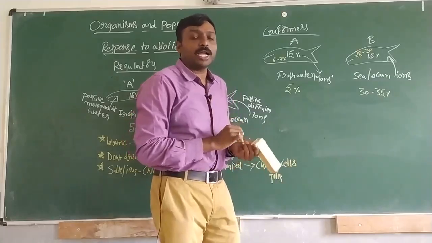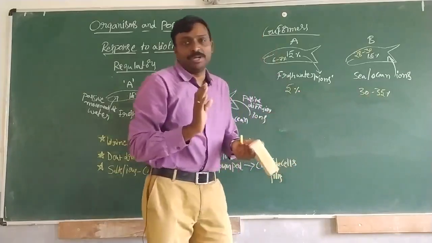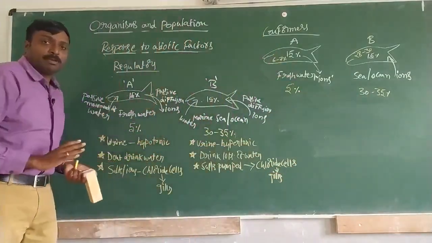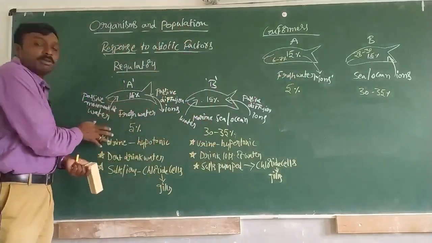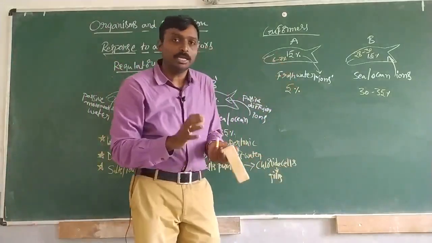So in this way, conformers will be adjusting with their surroundings. So these are the simple examples to understand how regulators will be working and how conformers will be working